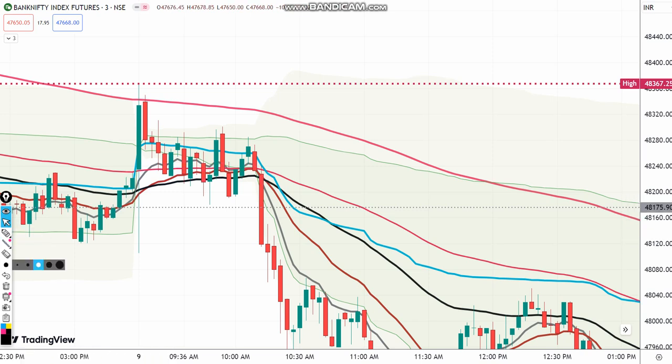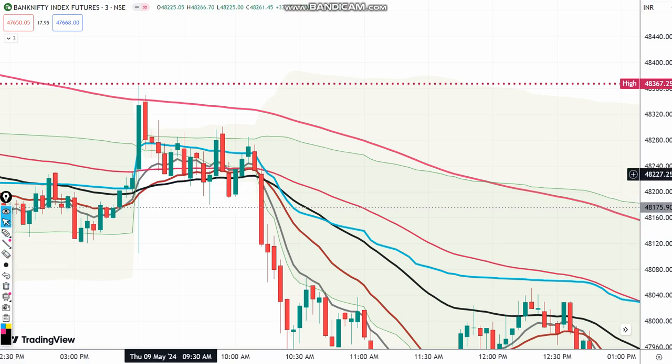Because 9 EMA crossed the 50 EMA at this point, and the candle had already crossed 100 and 200. It already touched 200 EMA. After 9 EMA crosses the 50 EMA, our destination is 100 EMA. So after this, if I hold the trade, it will come back like this, reversed. But I held this trade for a long time, because of which I lost a lot of money here today also.